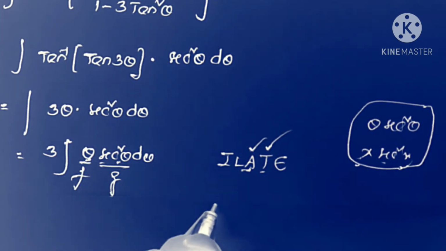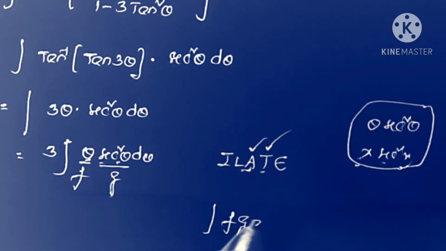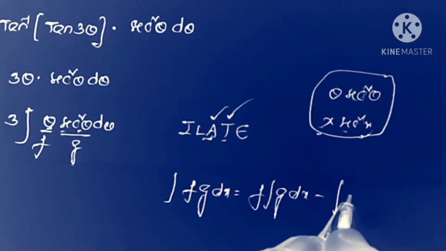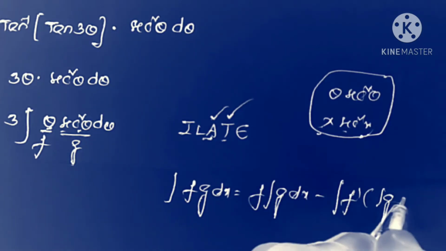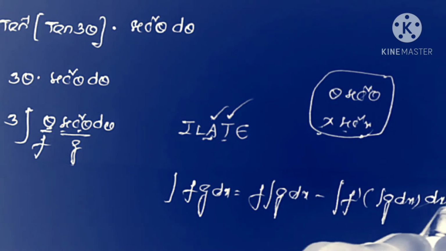Now applying the formula. What is the formula? Integral fg dx is equal to f into integral g dx minus integral f dash into integral g dx into dx plus c. Now applying this formula here.